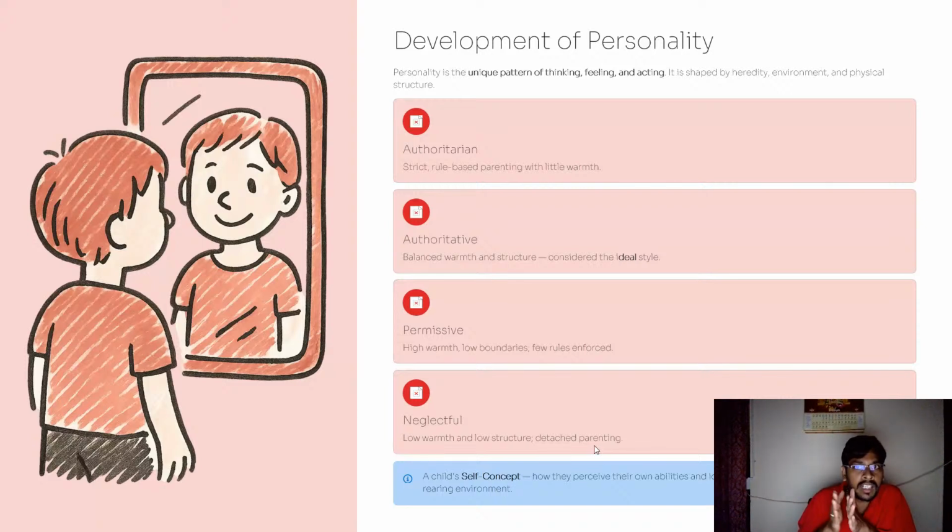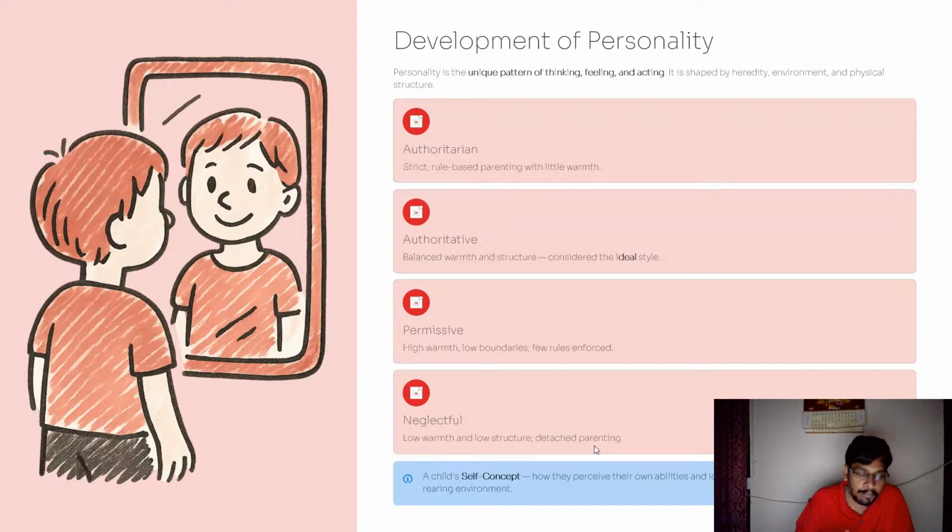So permissive, in the development of personality, permissive is one stage where these kinds of kids don't have much boundaries, and very few rules are enforced on them while parenting. So they are very compassionate kind of children. In the development of personality, if the child is permissive, he or she is a little compassionate and neglectful, low warmth and low structure, detached parenting.